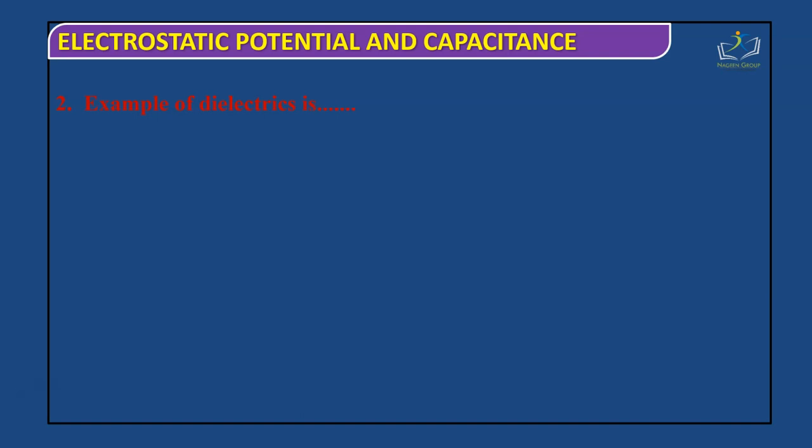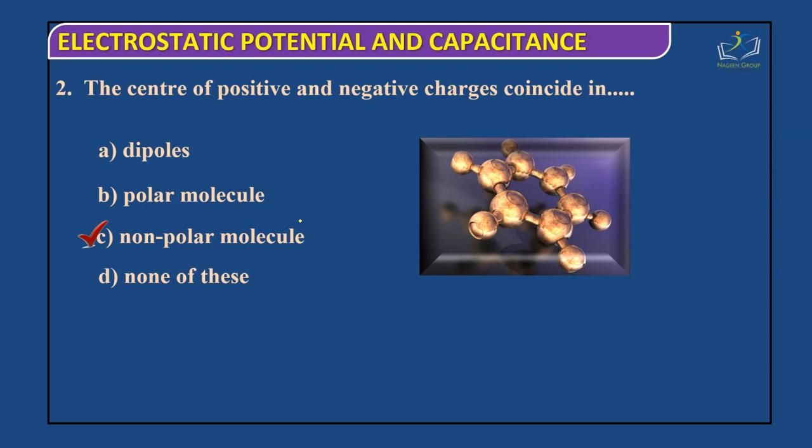Next, we have an example of a dielectric: mica, iron, copper, or all of these. The answer is mica. So this is all for today's class.